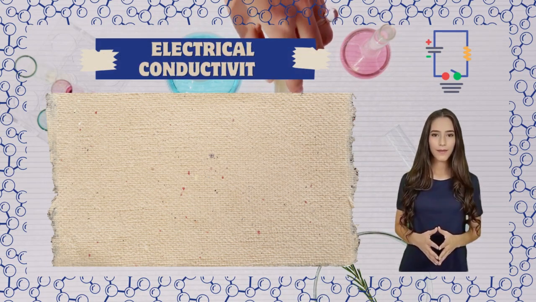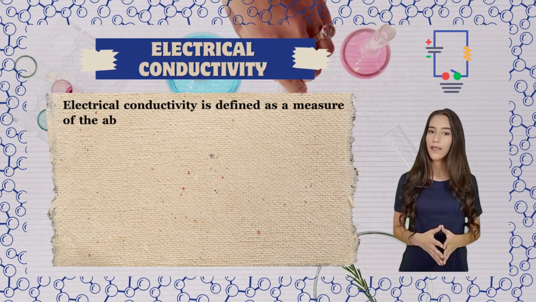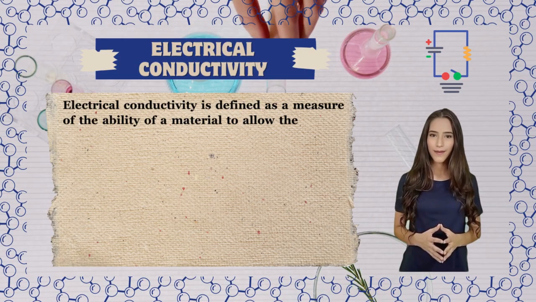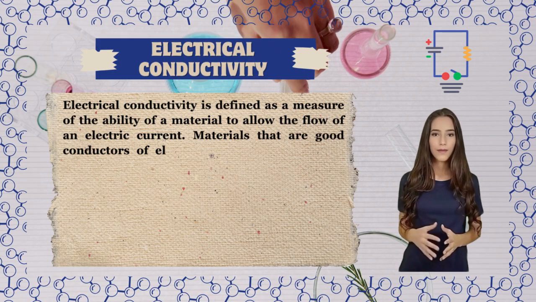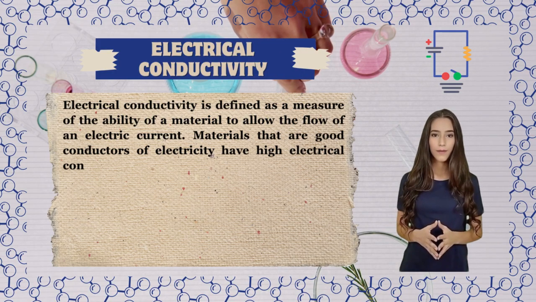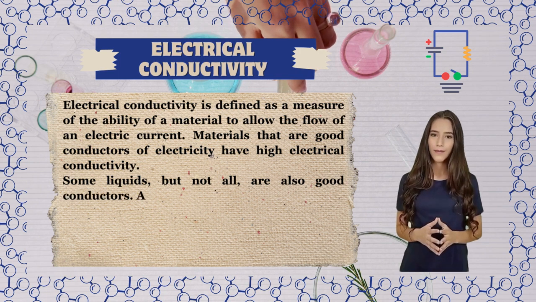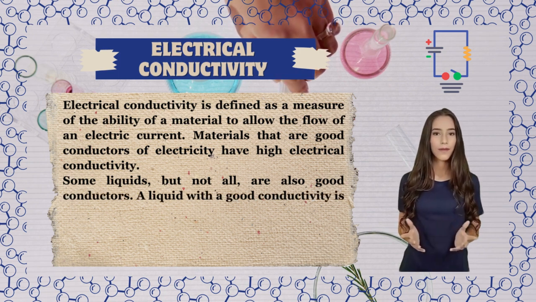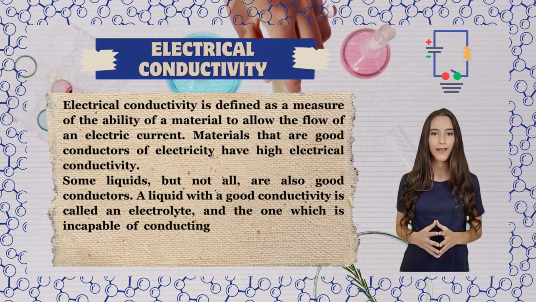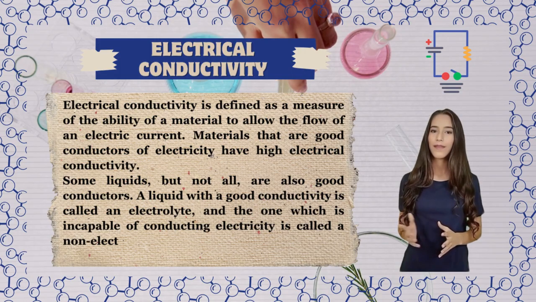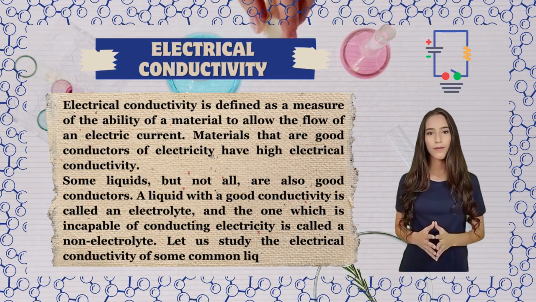Electrical conductivity. Electrical conductivity is defined as a measure of the ability of a material to allow the flow of an electric current. Materials that are good conductors of electricity have high electrical conductivity. Some liquids, but not all, are also good conductors. A liquid with a good conductivity is called an electrolyte, and the one which is incapable of conducting electricity is called a non-electrolyte. Let us study the electrical conductivity of some common liquids.